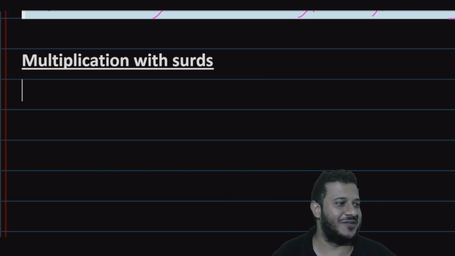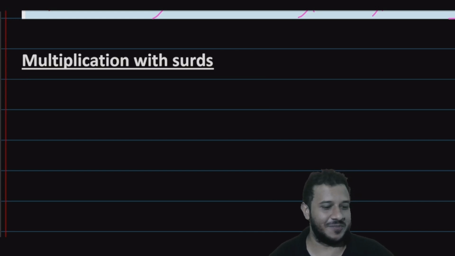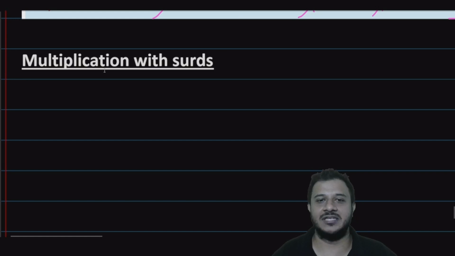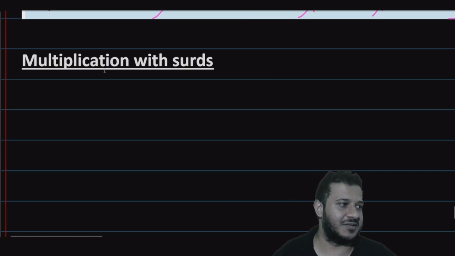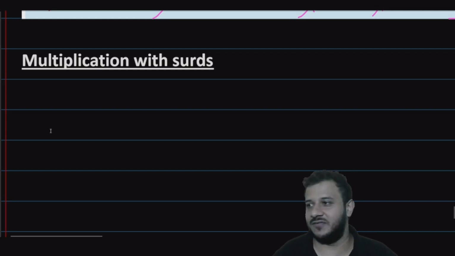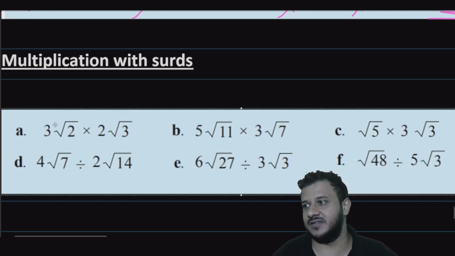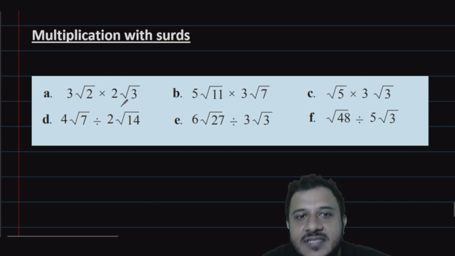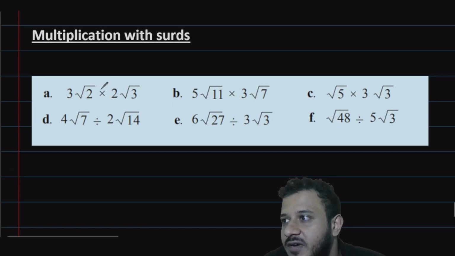Surds multiply with surds, whole numbers multiply with whole numbers. Same thing goes with division as well. Surd multiplication or division, both of them the same thing. Whole numbers will multiply with whole numbers, surds will multiply with surds. Even in division, whole numbers and whole numbers will multiply together, surds and surds will multiply together or divide together. Yeah, here we go. Now first one.